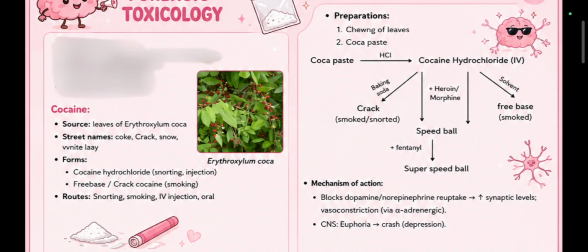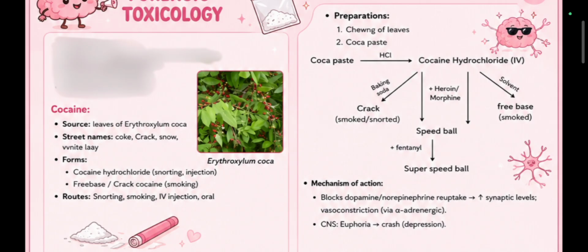Then it is added with heroin or morphine to give speedball, and speedball is added with fentanyl to give super speedball. Cocaine hydrochloride is further added with solvent to give freebase, which is smoked, and we know that freebase is the second form of cocaine. Crack and freebase are kind of similar, but baking soda is added to form crack while solvent is added to form freebase. So crack is smoked or snorted, freebase is smoked.